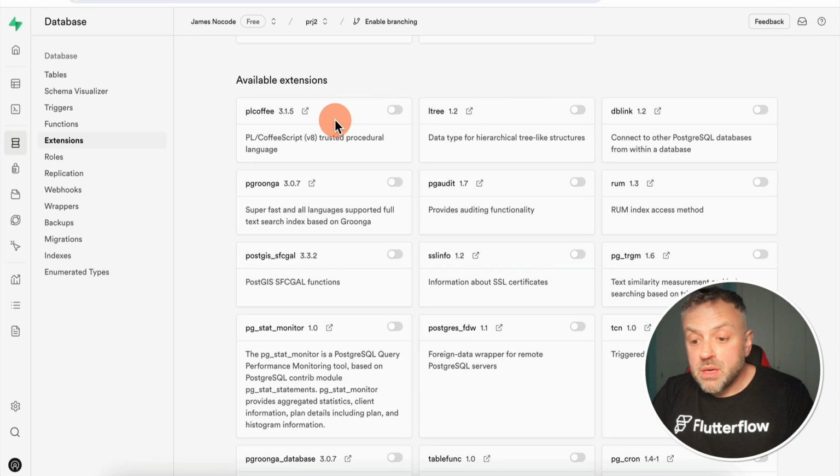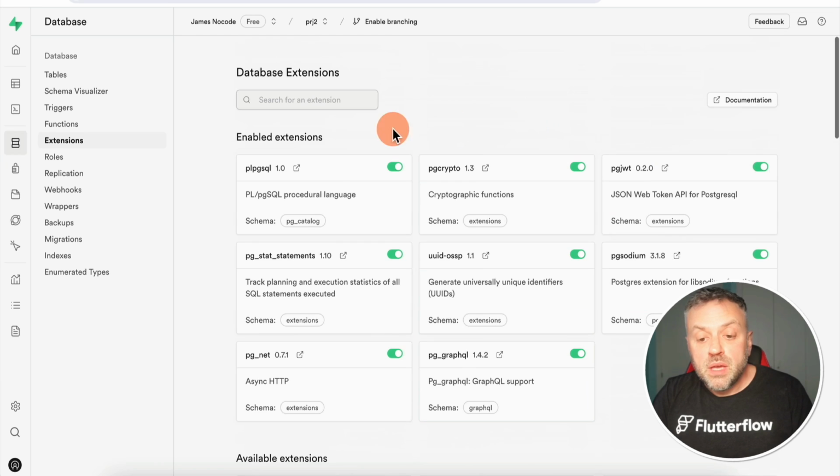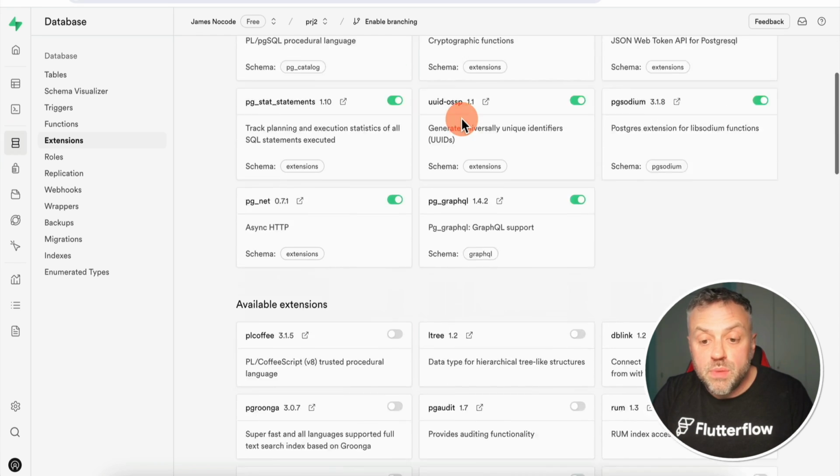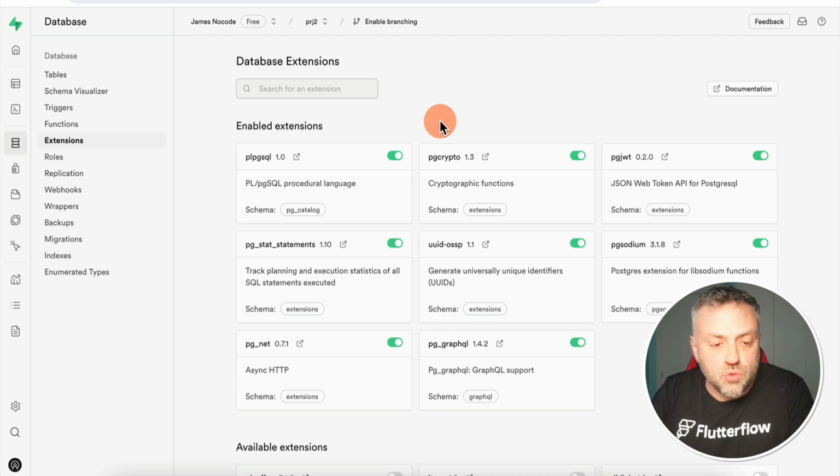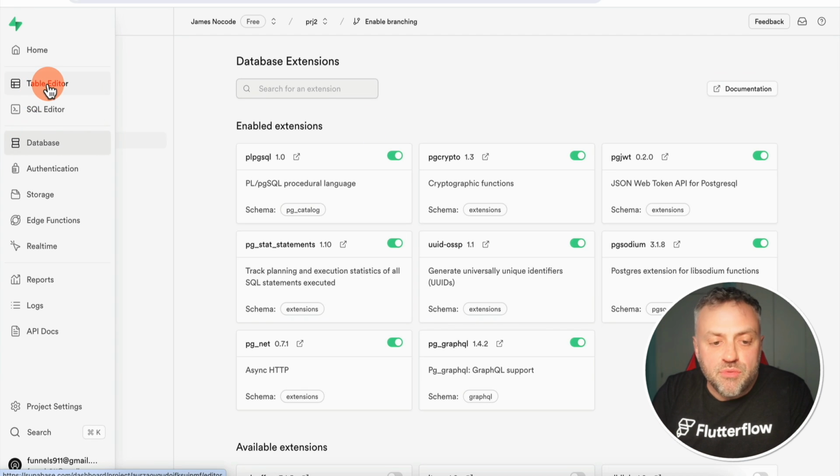So if I'm interested in using one of these extensions here, I can simply enable it and it's going to appear here. Now you may be thinking, what exactly are extensions? What do extensions do? Well, let me show you a really simple use case.